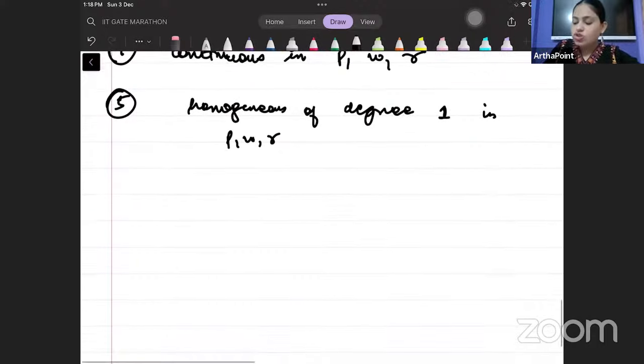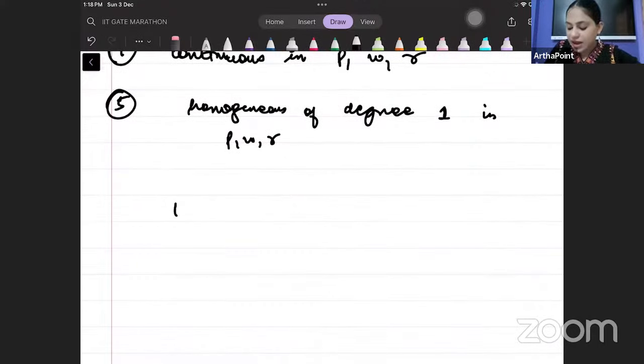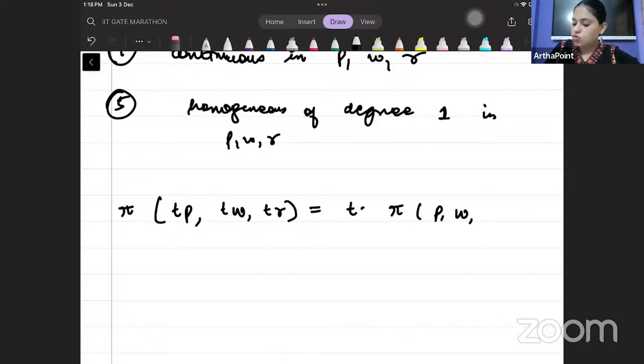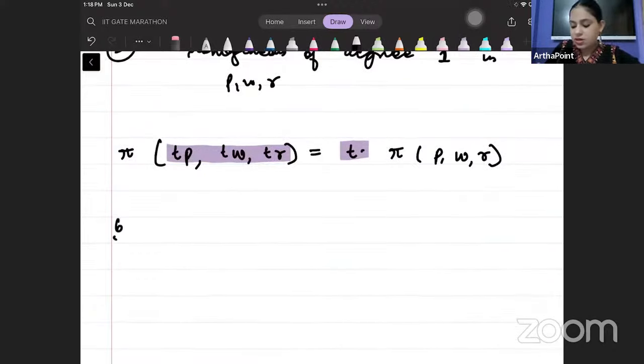Right? So homogeneous of degree 1 means what? That if I double the prices and input wages, the profit will also change by the same amount. So if I double all prices and input costs, profit will also double. And what's the last property, beta? The last property is Hotelling's lemma.